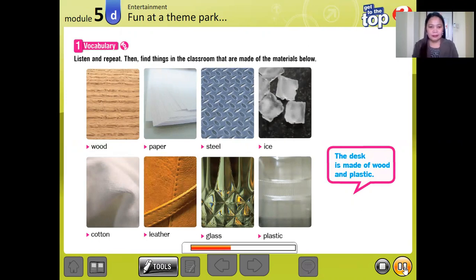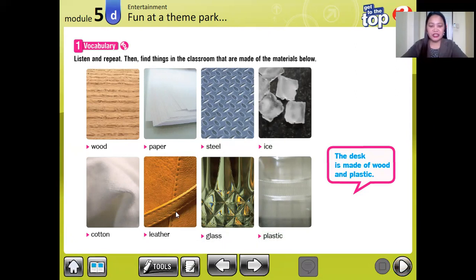Wood, paper, cotton, leather, steel, ice, glass, plastic.